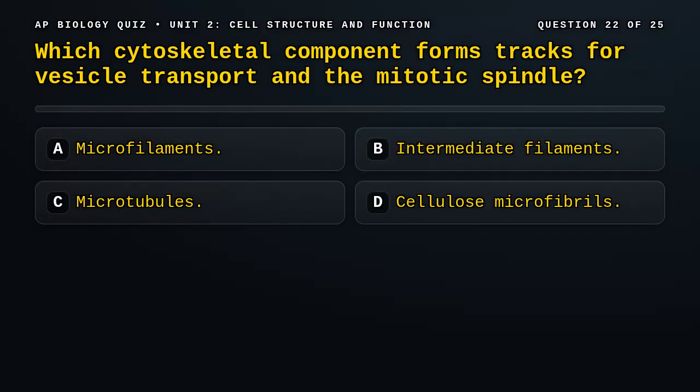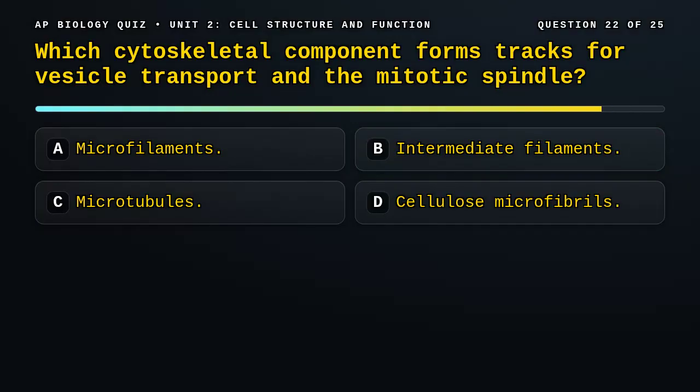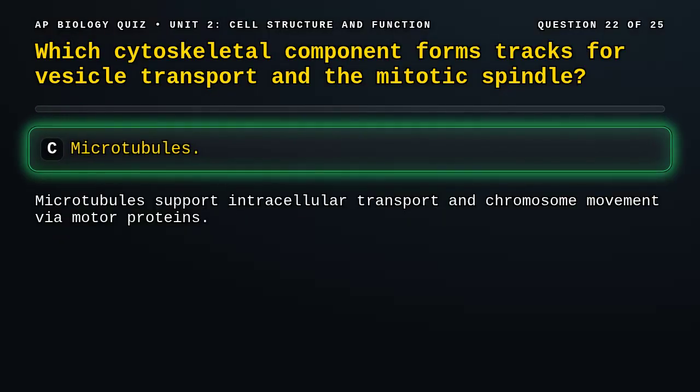Question 22. Which cytoskeletal component forms tracks for vesicle transport and the mitotic spindle? A. Microfilaments, B. Intermediate filaments, C. Microtubules, D. Cellulose microfibrils. Correct answer, C. Microtubules guide vesicles via motor proteins such as kinesin and dynein, and organize chromosome movement during cell division.